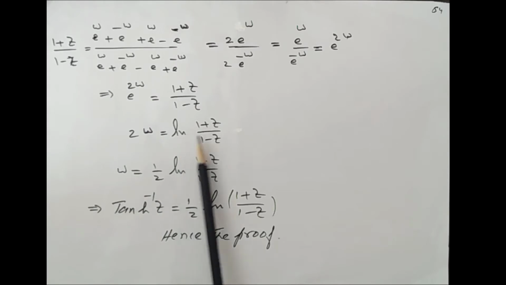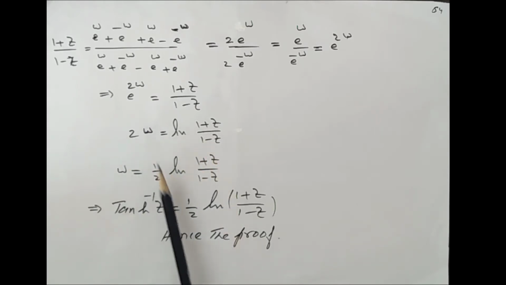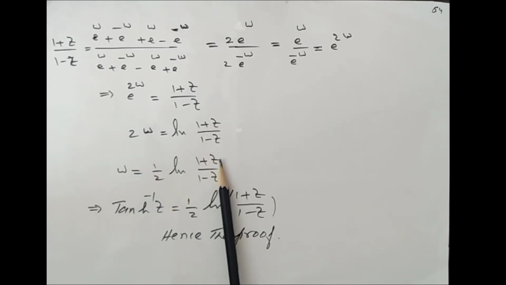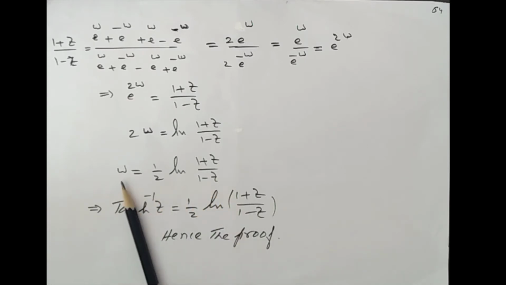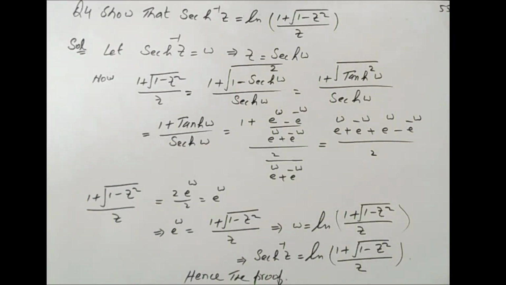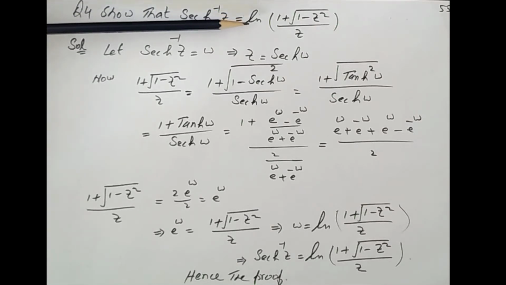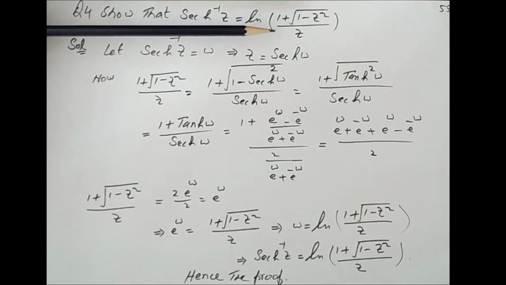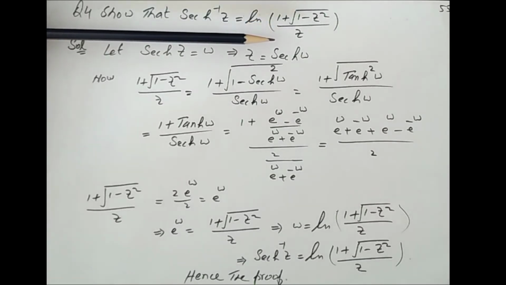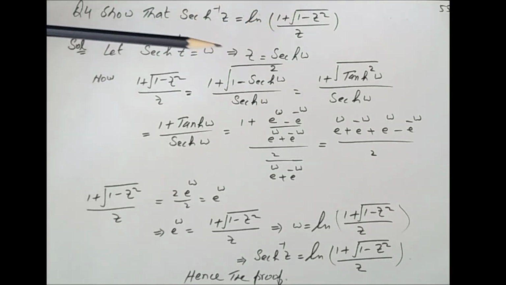So e to the power 2 omega equals 1 plus z over 1 minus z, and this can be written as 2 omega is equal to natural log of 1 plus z over 1 minus z, and omega is equal to 1 by 2 natural log of 1 plus z over 1 minus z. The value of omega is tan hyperbolic inverse z, and this is equal to 1 by 2 log of 1 plus z over 1 minus z, and this is the proof. Now question 4: show that secant hyperbolic inverse z equals natural log of 1 plus under root 1 minus z square, over z.